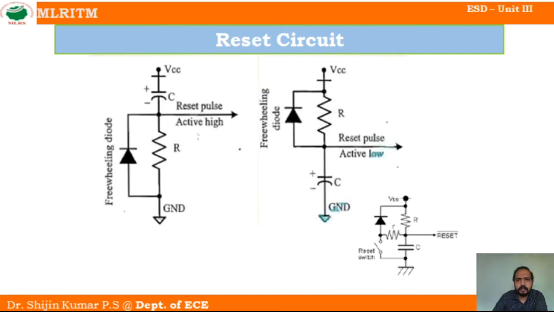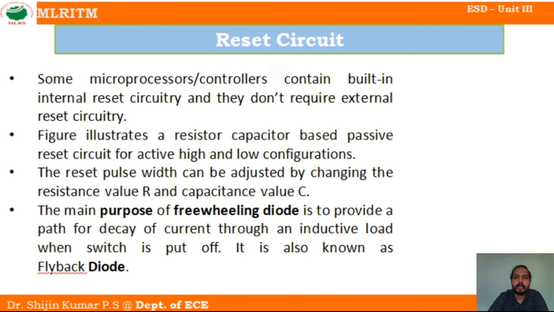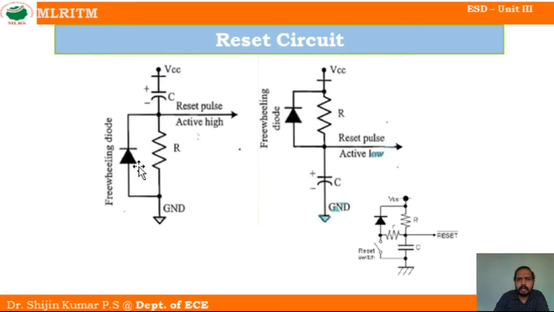In this figure we can see two types of circuit. The purpose of this circuit is to provide either an active high signal or an active low signal. So what are the components that we are using in this circuit? We have a capacitor, then a resistor, and mainly a freewheeling diode. So this is the freewheeling diode.